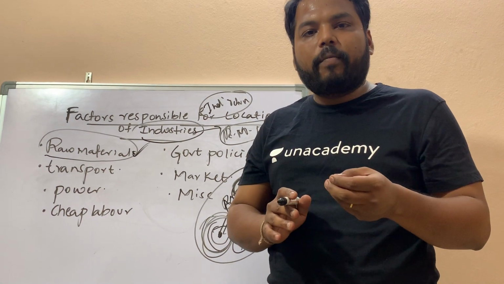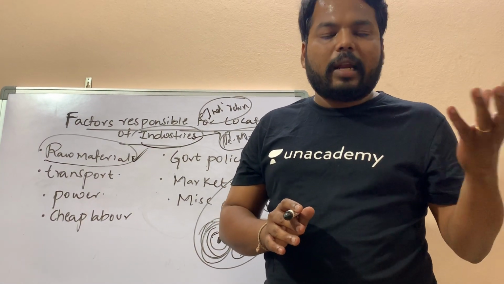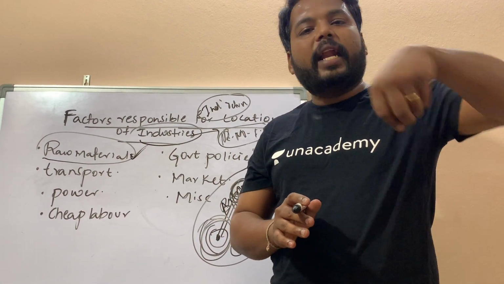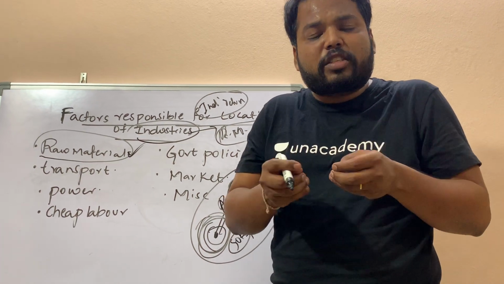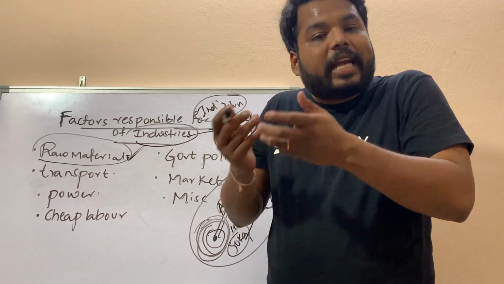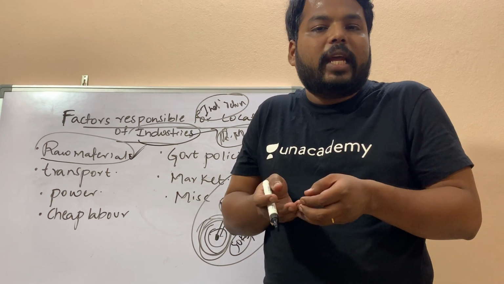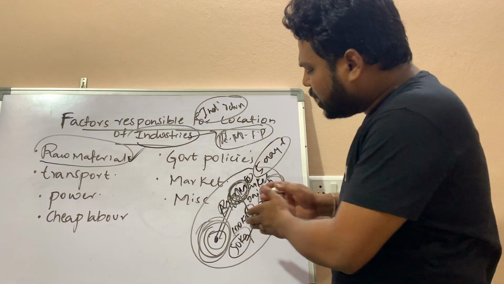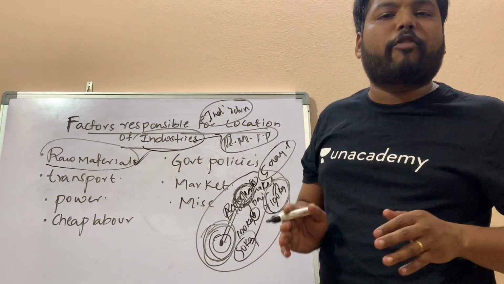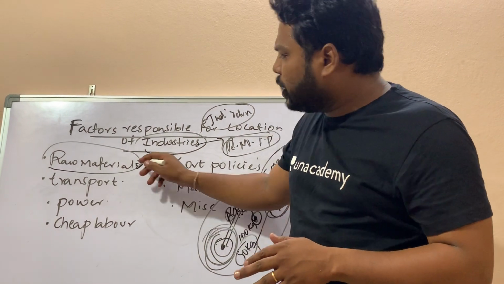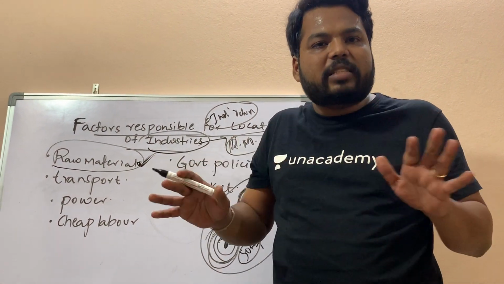If you want, you can observe that in any of the urban centers, in and around, you would be finding industries which are weight gaining industries. We won't find any weight losing industries. Weight losing industries are found near the raw material location. So in this way, the raw material becomes the basic factor.